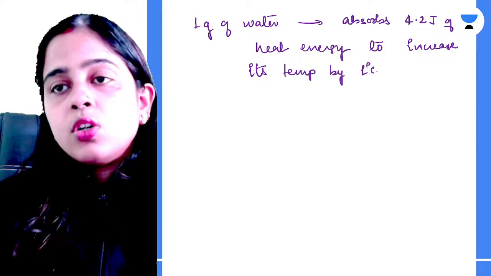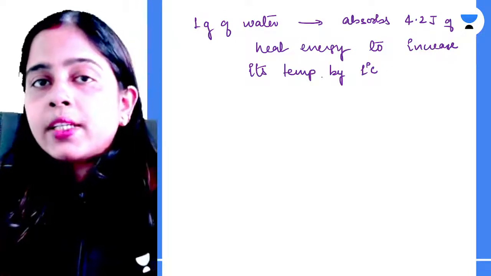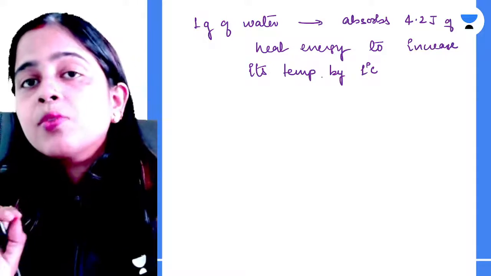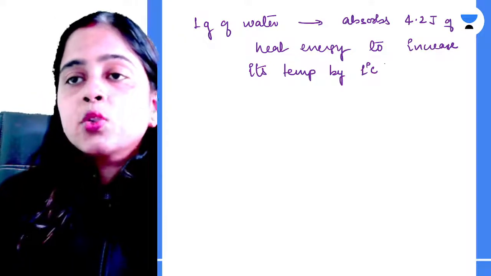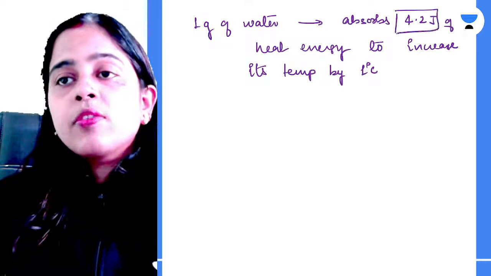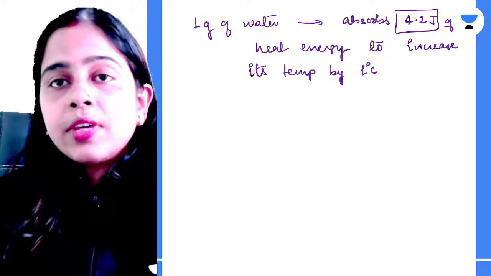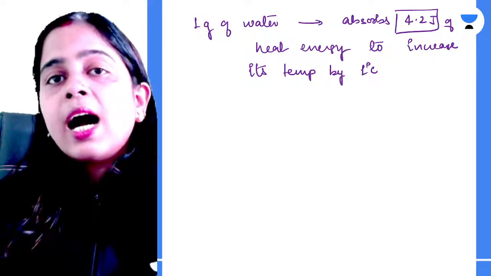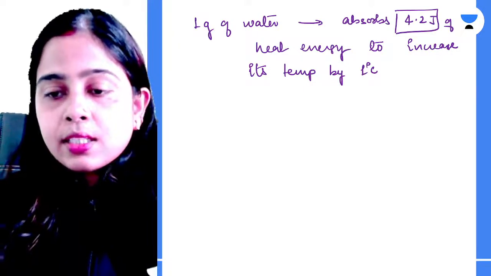So, if you want to increase the temperature of 1 gram of water by 1 degree Celsius, you need to give 4.2 joule of heat energy. That is a very high quantity. That means water has a very high specific heat capacity.